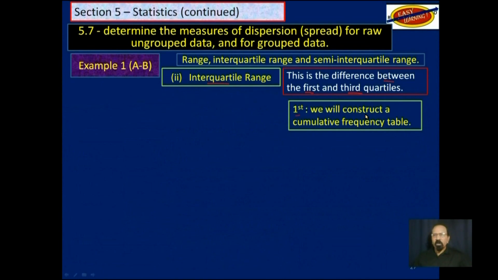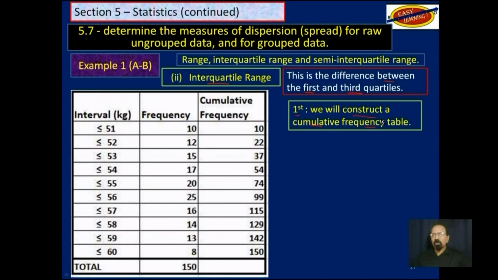First, we will construct a cumulative frequency table. We know how to do that. We have met it before. This 10 goes over here. Take that 10, add it to that 12, and you get 22. 22 plus 15 gives us 37, plus 17 gives us 54, and so on. So we have the frequency being accumulated here. So we have cumulative frequency.